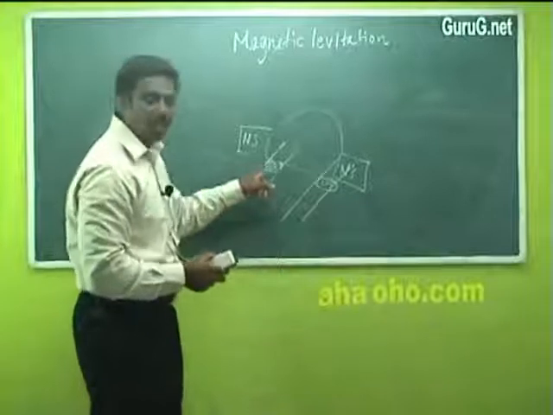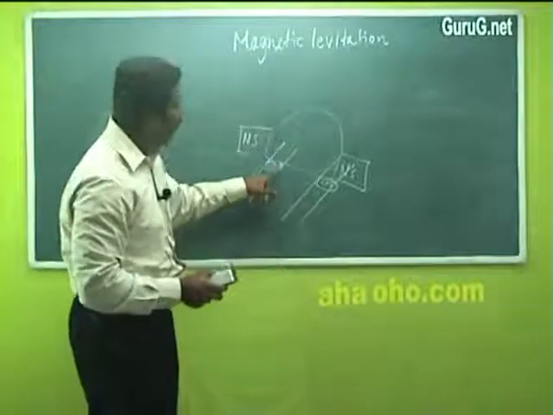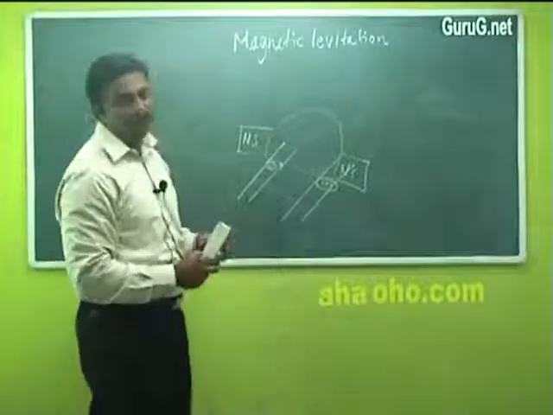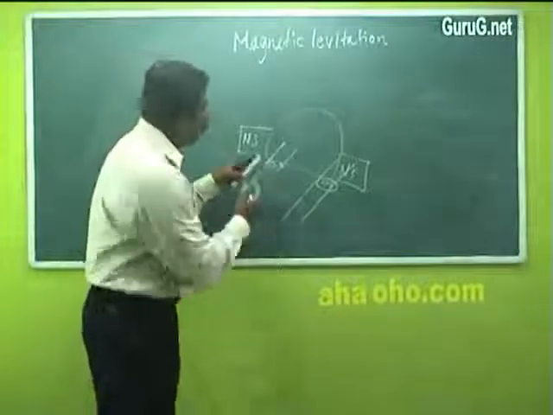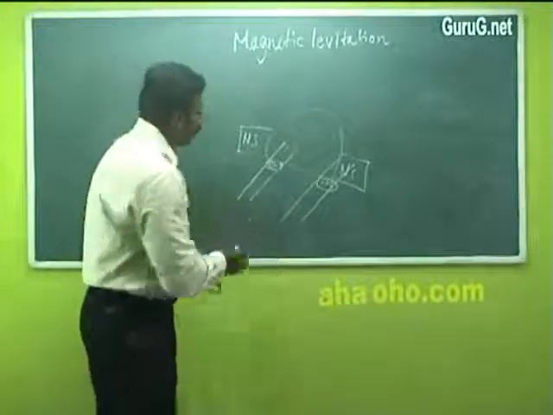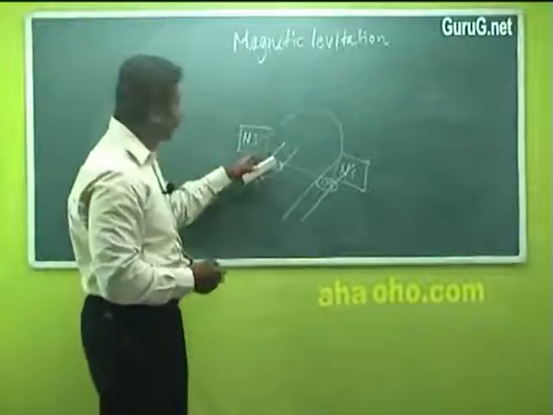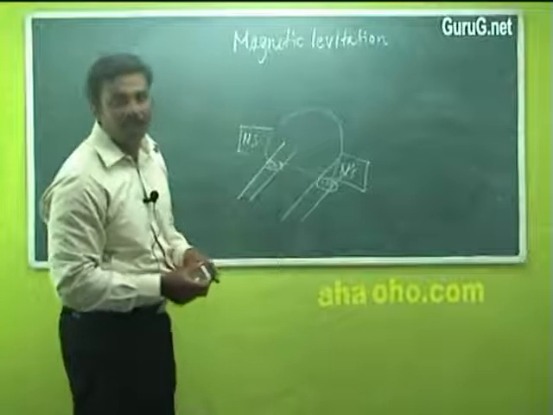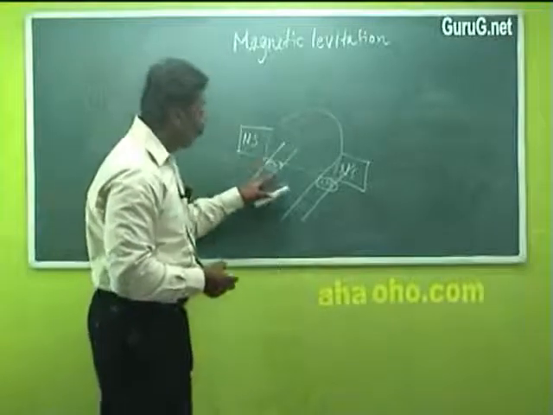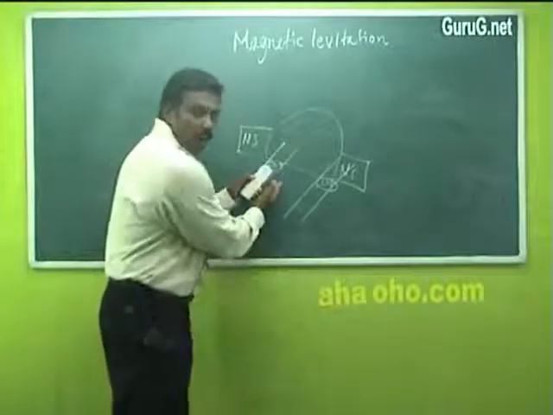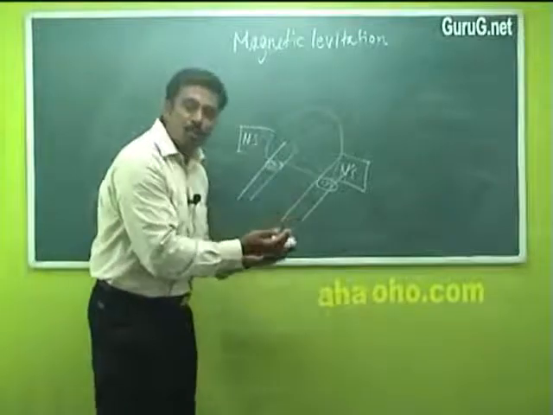When a current is induced inside this coil, a magnetic field is produced. The magnetic field at the bottom is opposite to that of the magnets present on the top of the track. Opposite poles naturally repel.